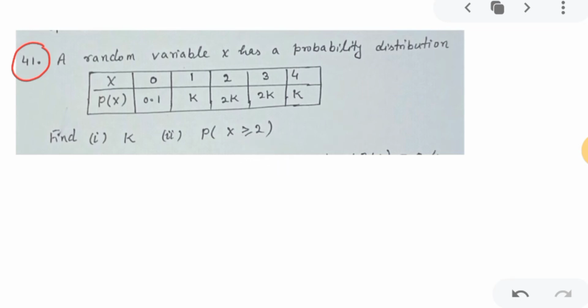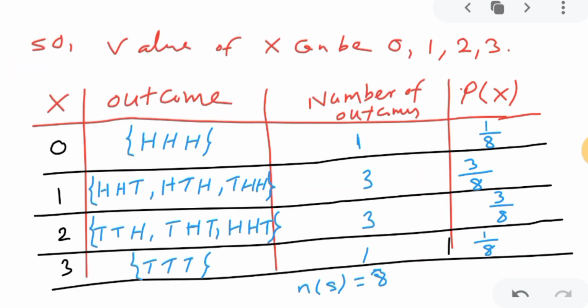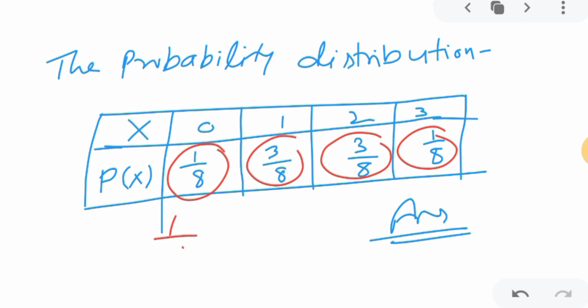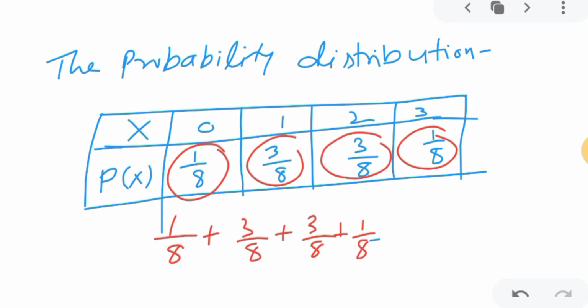One concept is there in probability distribution. If you add all these probabilities, 1 upon 8 plus 3 upon 8 plus 3 upon 8 plus 1 upon 8, this is not part of this question, I am just explaining so that I can use this concept in the next question.